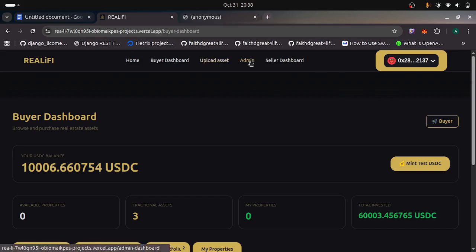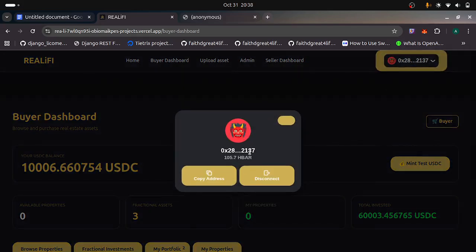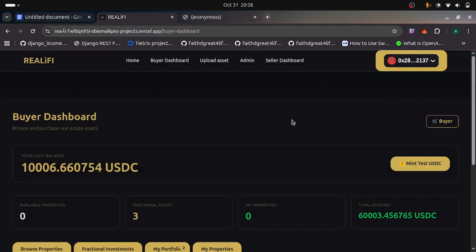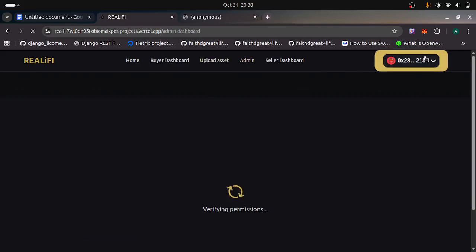Now we created an asset, but admin has not verified it. So how do we get the admin to verify it? We go to the admin dashboard. The smart contract was written in a way that only admins can access some endpoints. In this case, this particular wallet address 2137, my wallet address, has already been signed on the smart contract as an admin. We can look at the admin dashboard and see what's there. The only way I can access it is because I've been registered as an admin on the smart contract.